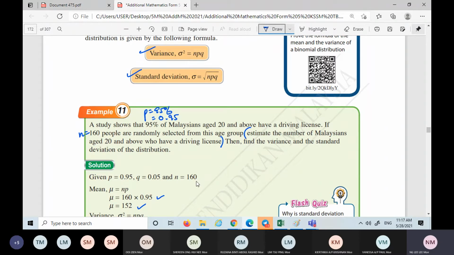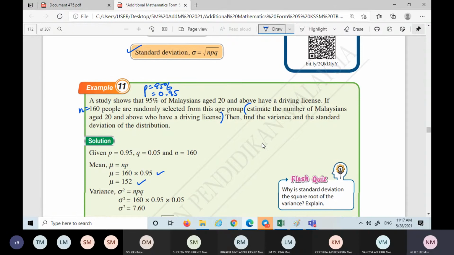This is the expected value. Next, find the variance and then the standard deviation of the distribution. Normally we find the variance first, and after that we just square root it to find the standard deviation. To find the variance, npq, so you get the q. q is 1 minus p, therefore it's 0.05.